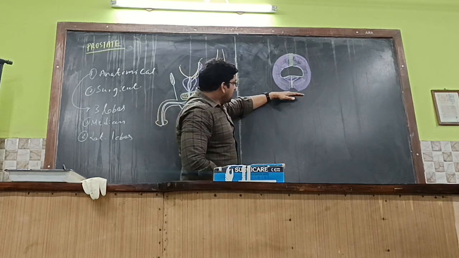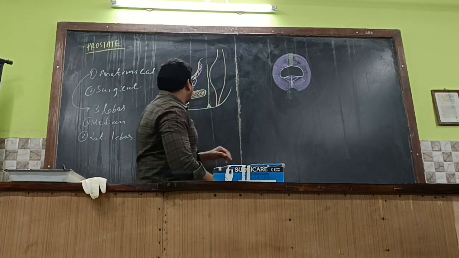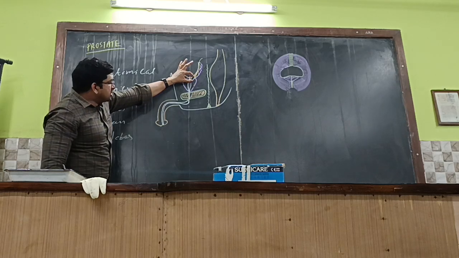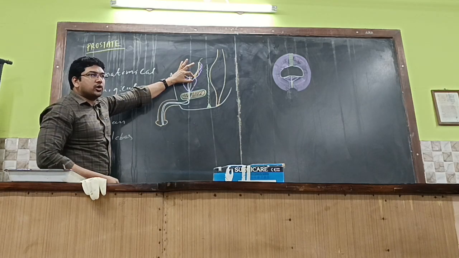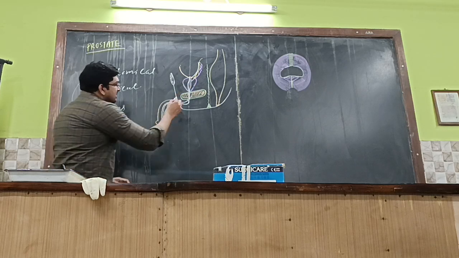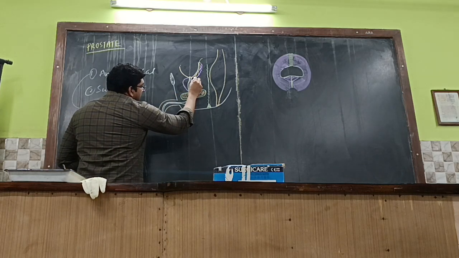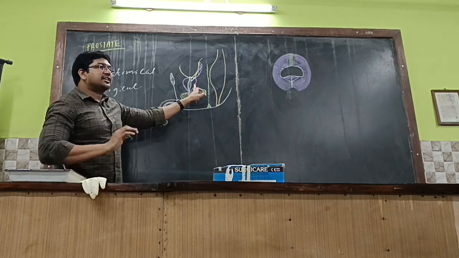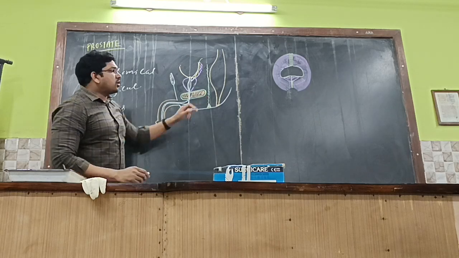If the lateral lobes are situated over here, the median lobe is situated just above them, on the posterior aspect. This part is the median lobe. The rest of the area is occupied by the lateral lobes anatomically. How can you identify them?